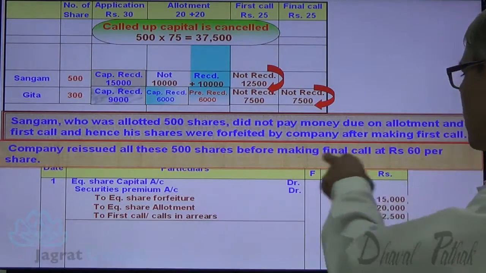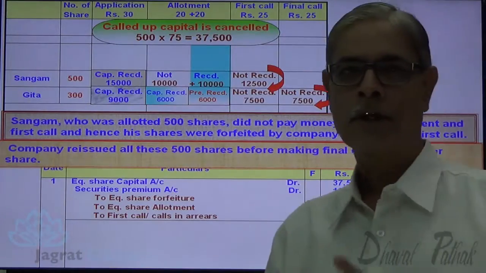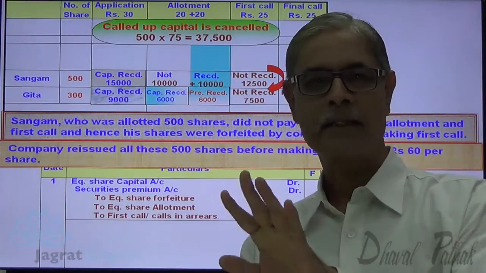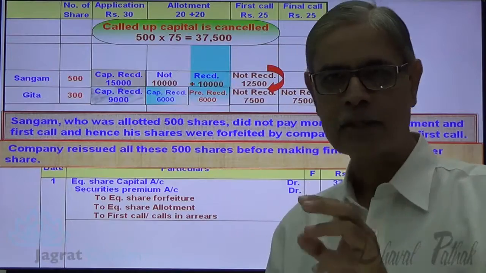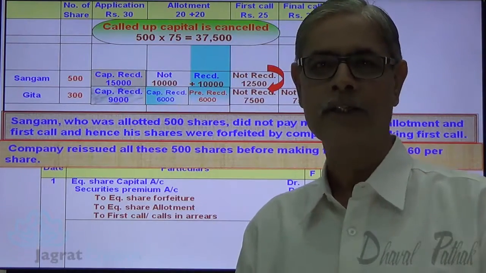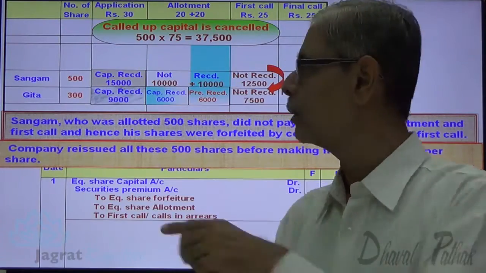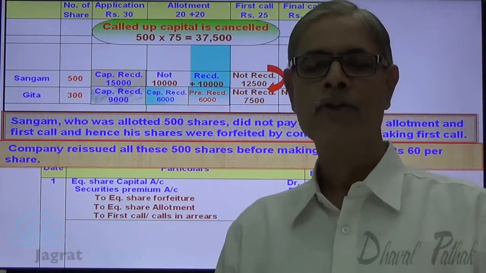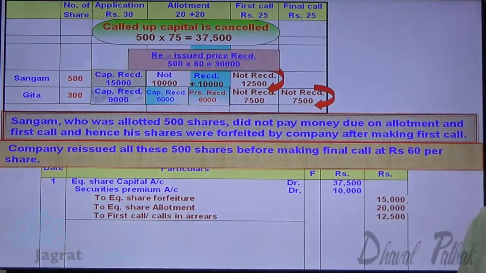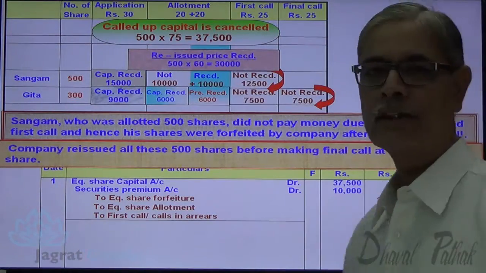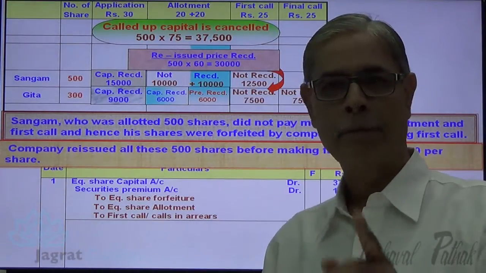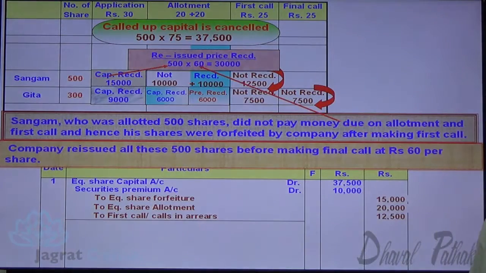All these shares are reissued at a price of 60. The called up capital cancelled is 75. That share is reissued at a price of 60. 15 is the reissue discount granted. That reissue discount has to be given out of share forfeiture income. So 500 into 60, 30,000 is the amount received. Bank account is debited for that.